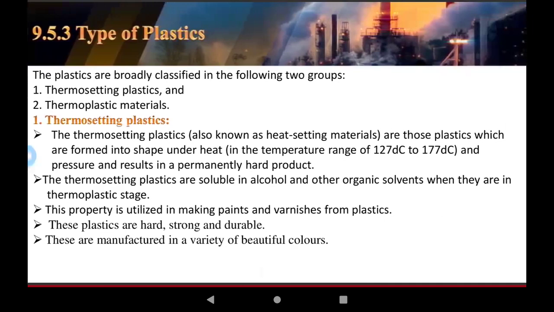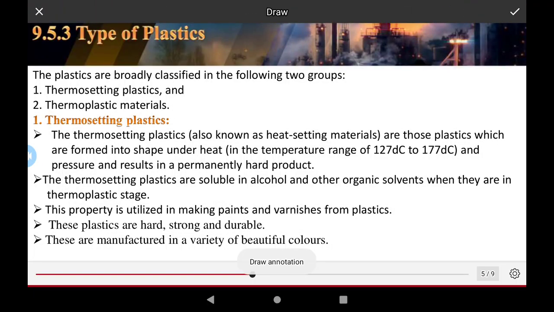Types of plastic. Plastics are broadly classified into two types: thermosetting plastic, and the other one is thermoplastic material. The thermosetting plastic is also known as heat setting material.